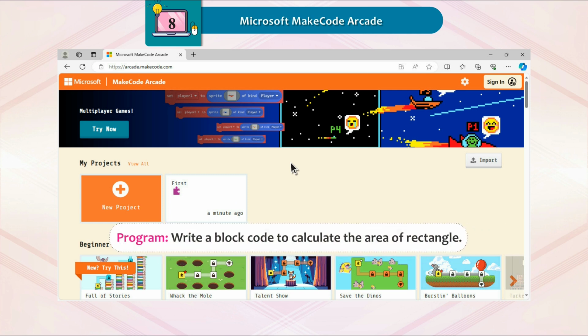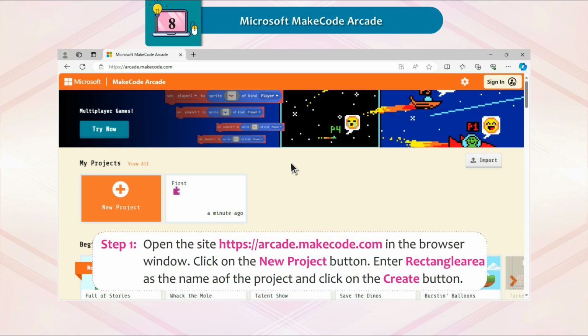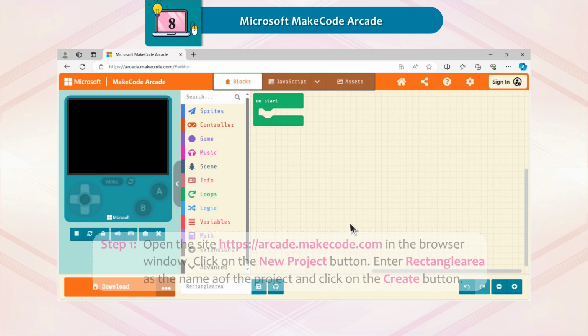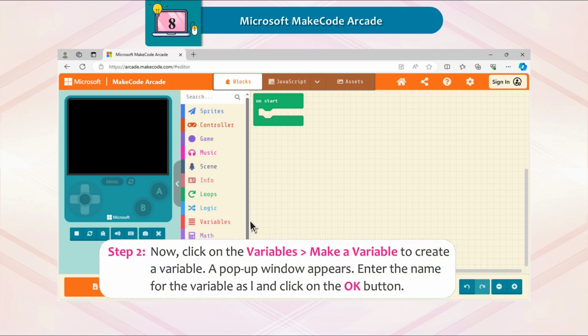Program. Write a block code to calculate the area of rectangle. Solution. To find the area of rectangle, follow these steps. Step 1. Open the site https://arcade.makecode.com in the browser window. Click on the New Project button, enter rectangle area as the name of the project and click on the Create button.